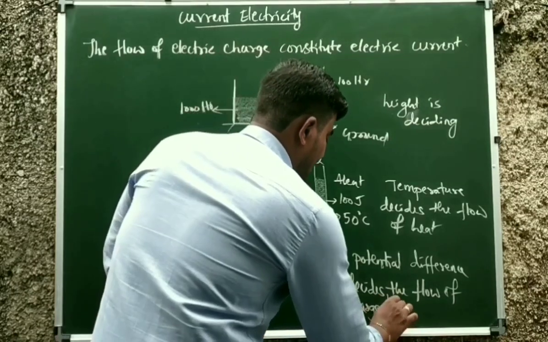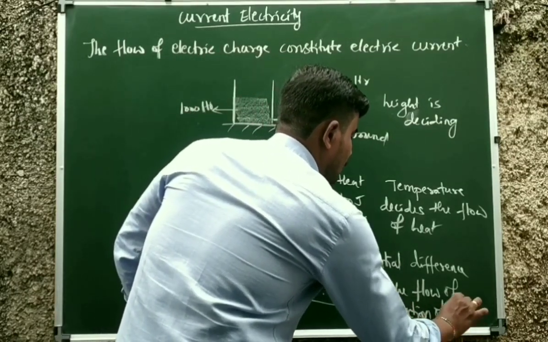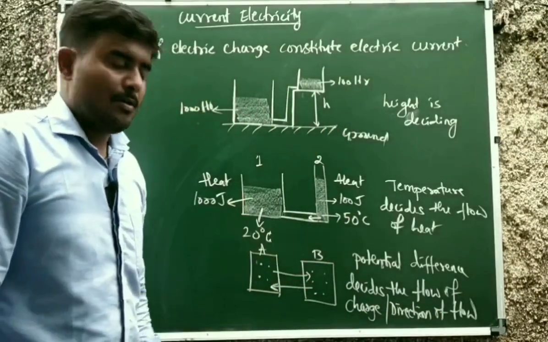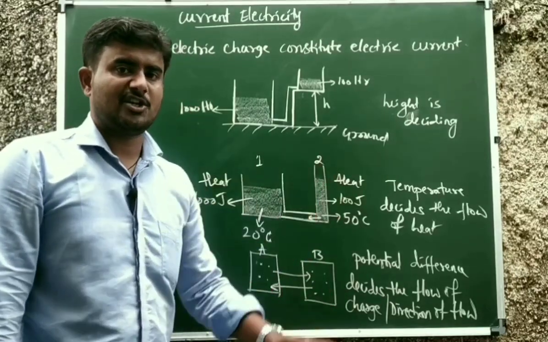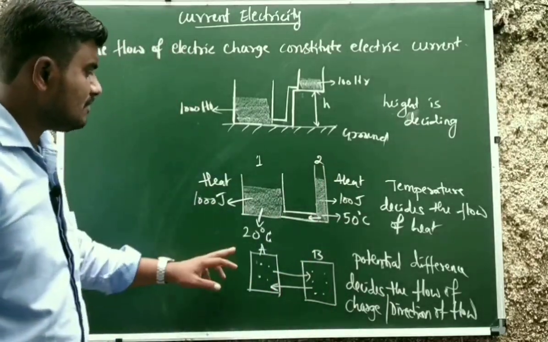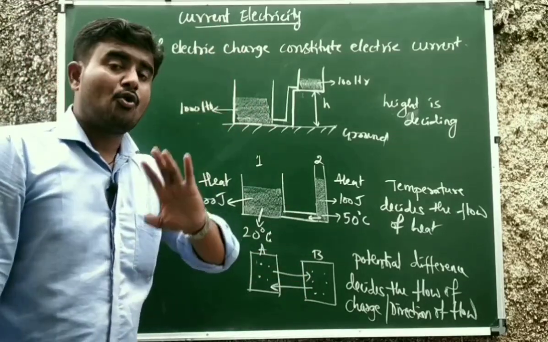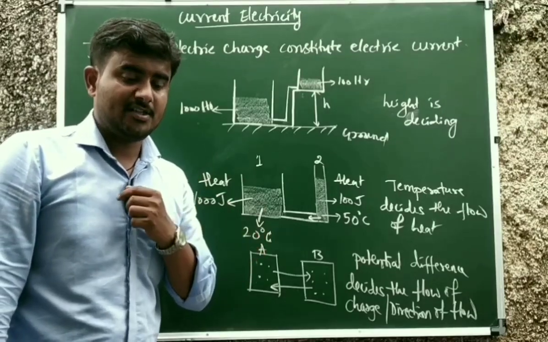And even the direction of flow. Direction of flow means from B to A or A to B. It depends on the potential difference. Whichever body has more potential, electric charge will move from that body. Understood? So this is all about electric current, and on what factor the flow of electric current depends.